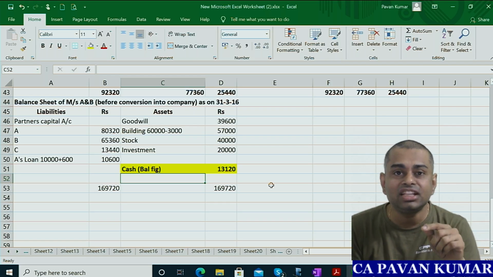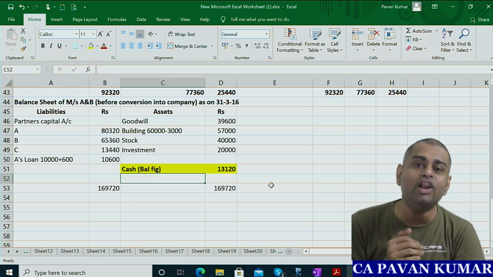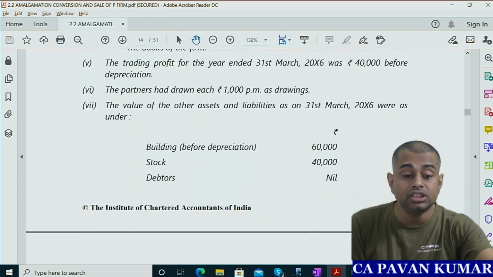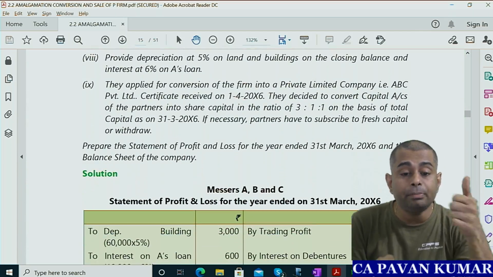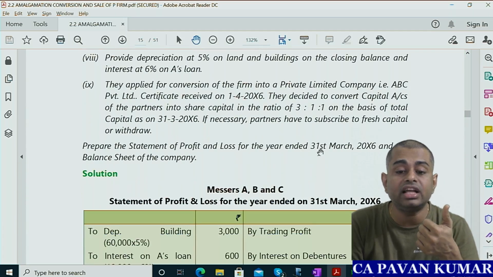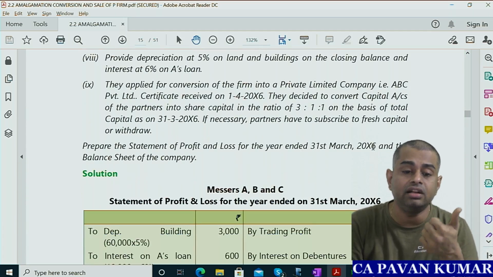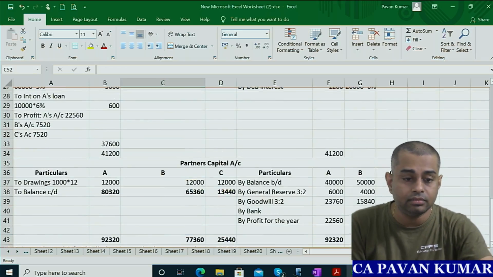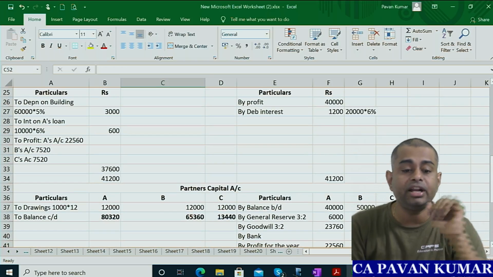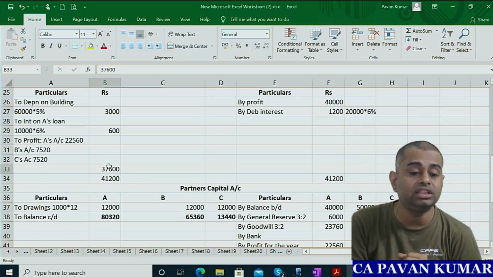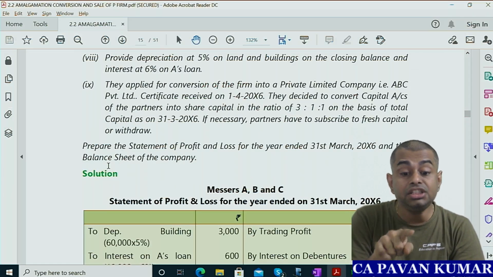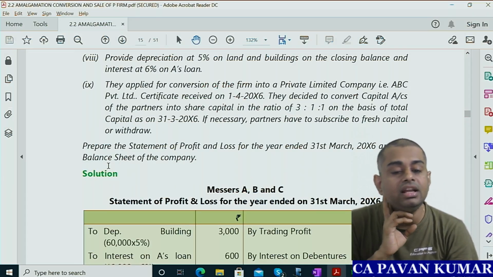Because after this you have to prepare balance sheet of new company, no? They asked you in the question, prepare statement of profit and loss for the year ended 31st March 2016. This profit and loss account already we have prepared. Okay, this is the P&L. So we have got 37,600 that is distributed to all the partners. Then balance sheet of the new company.